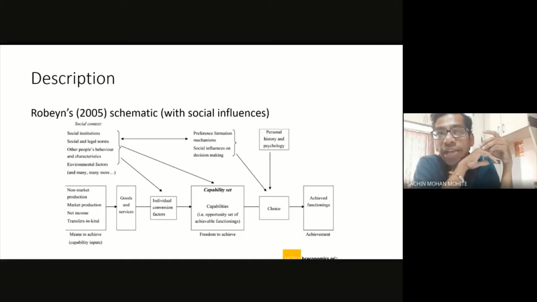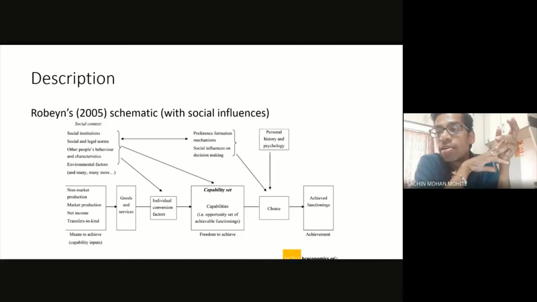Okay. So for example, in this social context we are also discussing the legalities. Okay. So I may wish that I need certain things, but those might be completely illegal, and then those things cannot become part of my capability set, right? It is not possible. I cannot include that over there.